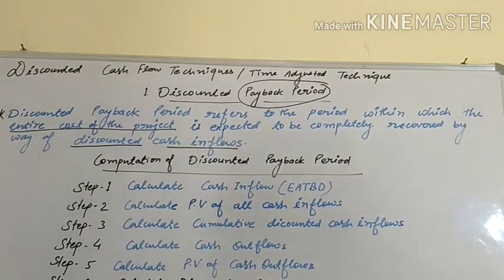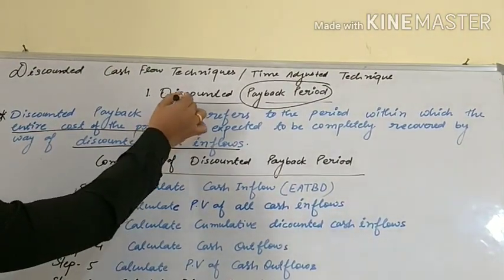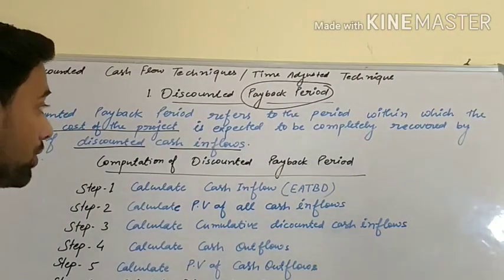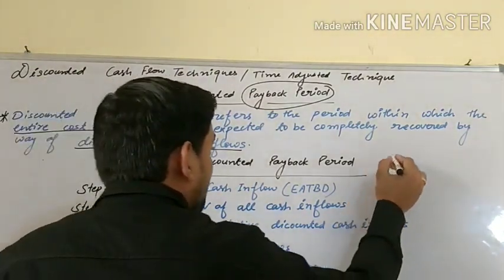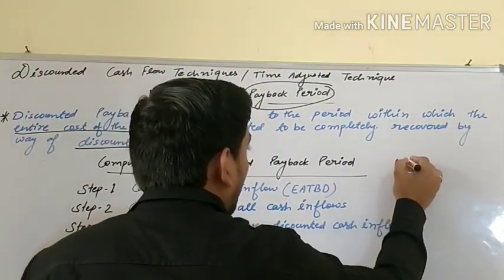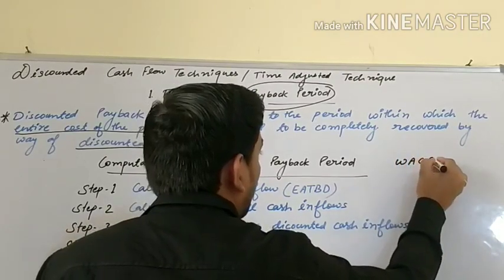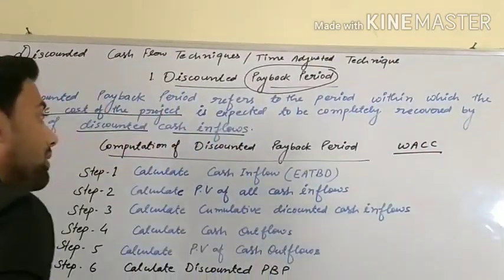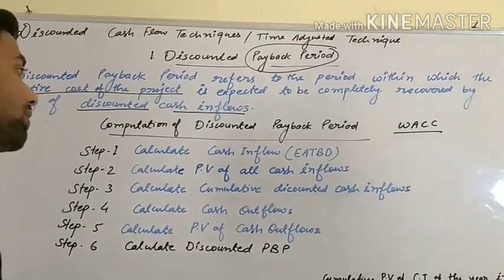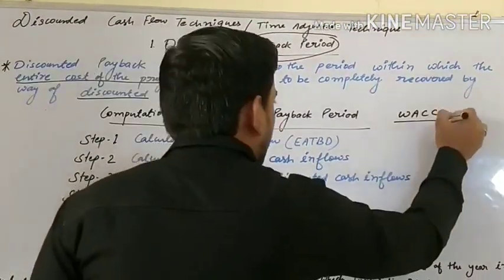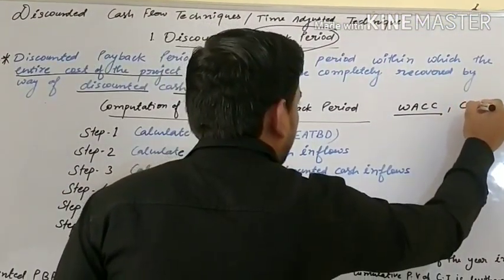Okay, let's understand what the word discounted means. Generally this is WACC, weighted average cost of capital, and generally it is called cost of capital.